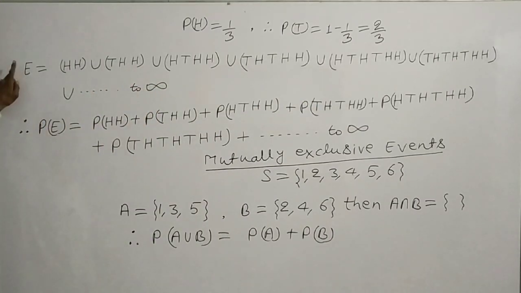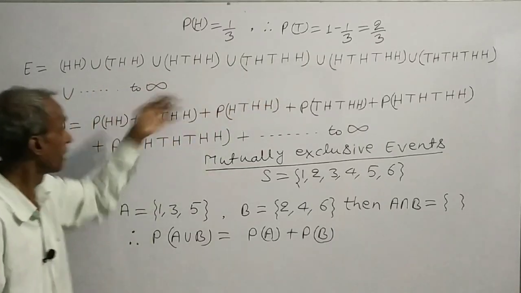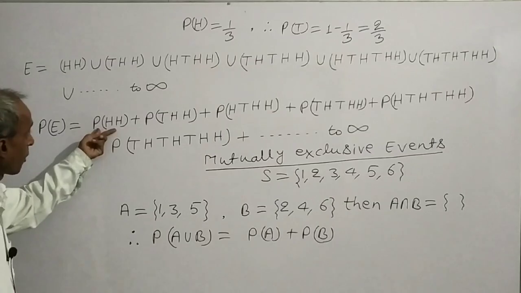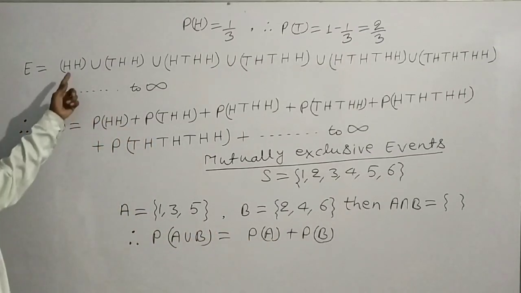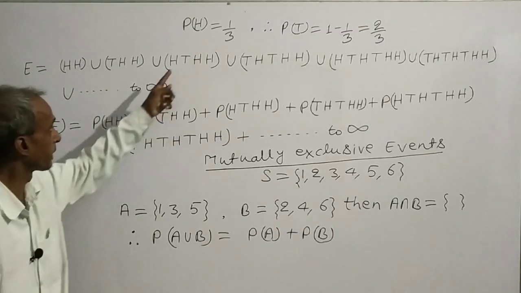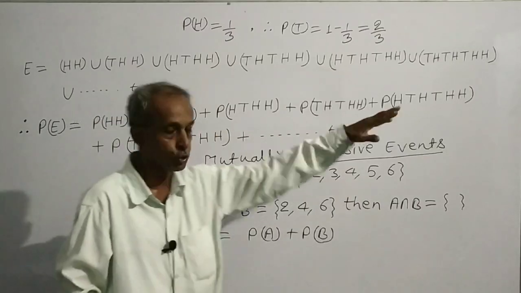Therefore, probability of E will be equal to probability of this union up to infinity. That is equal to probability of HH, plus probability of this event, plus probability of this event, plus probability of this event, and so on.